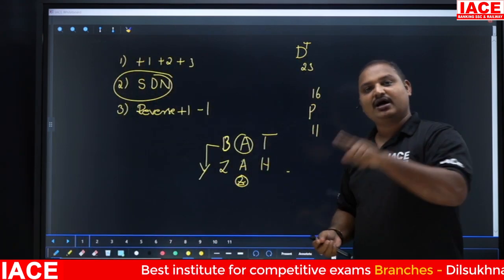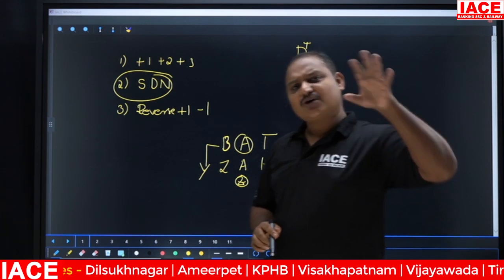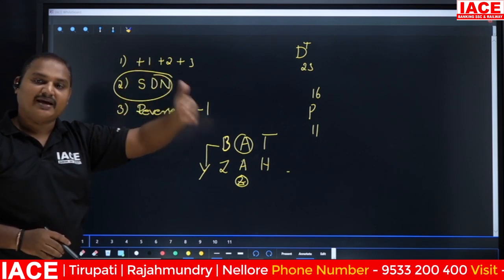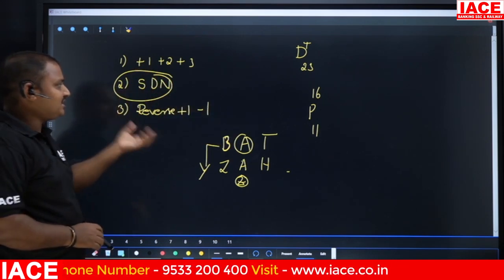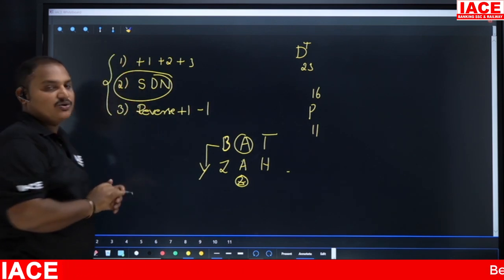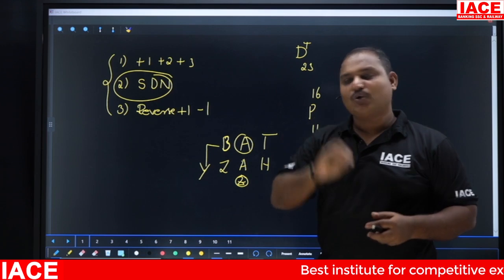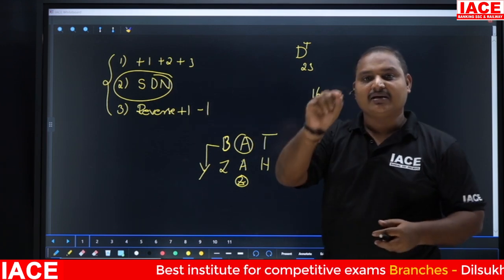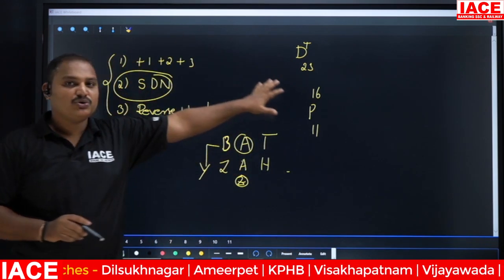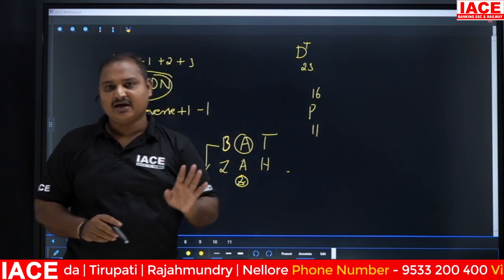Like that, they are going to give you the logics. So here, that is reverse plus 1 or reverse minus 1. They are going to extend this type of thing. Here I have written plus 1, plus 2, plus 3 like that. Sometimes plus 1, plus 1, minus 1 in order, or sometimes even numbers, sometimes prime numbers. But the basics are these three. Nowadays they are giving these types of logics more in the exam. If you are thorough with these basic things, you will get 100% attempt in the examination. I am telling you, if you are able to learn the basics of the first two models, that will be the extension of the next four models. You can easily answer the questions.